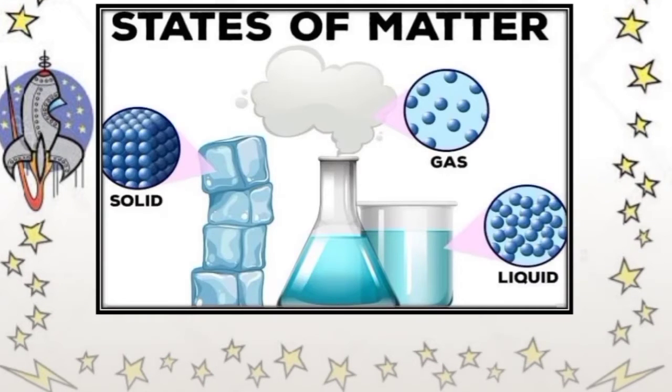Everything around us is called matter. Matter is anything that has weight and takes up space. All the living things such as birds, animals and plants, and all the non-living things such as chairs, tables, balls, air and water are matter. All these things have their own weight and take up space.